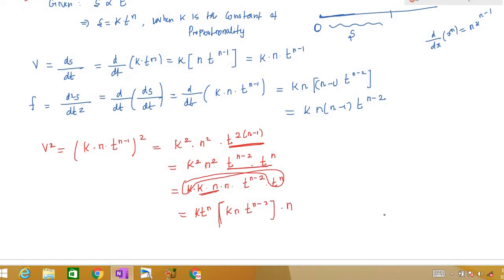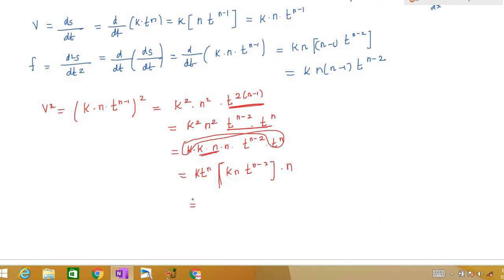Now, this k t power n we will fix as it is. Now I'm going to multiply and divide by n minus 1, because you can see k n t power n minus 2 into n minus 1. We don't have n minus 1 here, and only then can we insert f. So I'm going to write k n into n minus 1 t power n minus 2, and divide this by n minus 1. That is, I'm multiplying and dividing by n minus 1 into n.